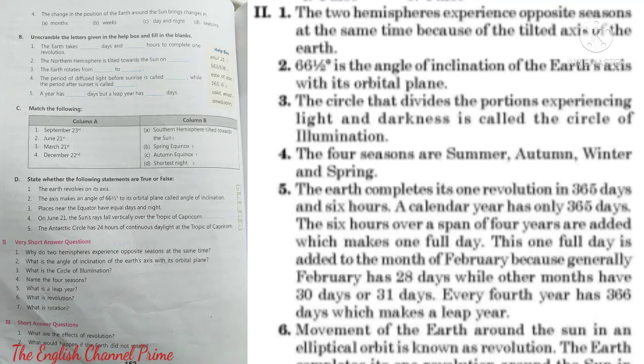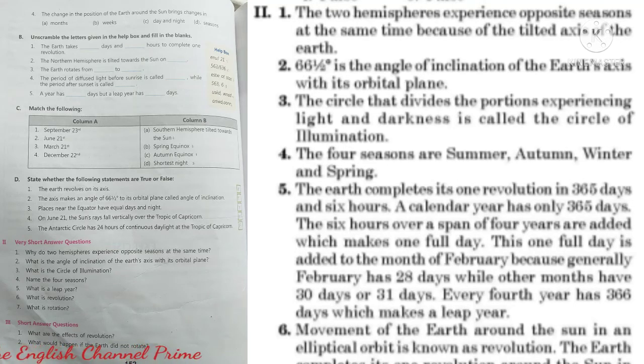Fourth, name the four seasons. The four seasons are summer, autumn, winter and spring. Fifth, what is a leap year? The earth completes its one revolution in 365 days and 6 hours.